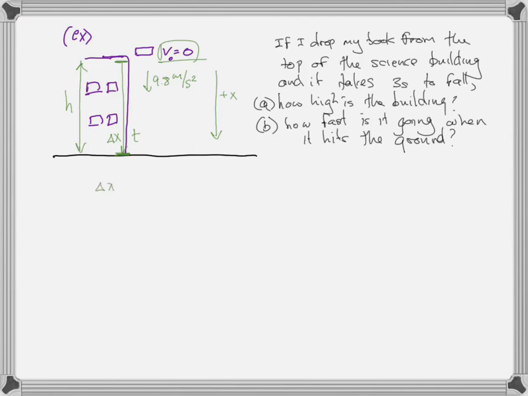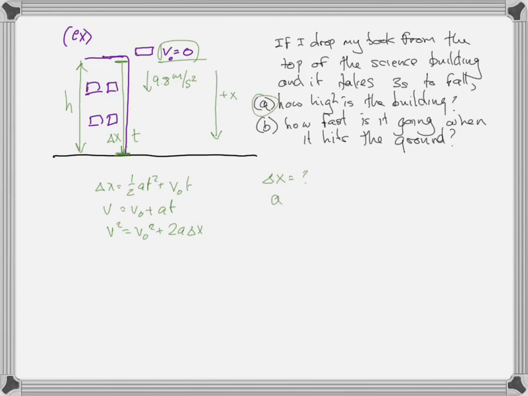Well, we know that delta x equals 1/2 a t squared plus v0 t. We know that v equals v0 plus a t. We know that v squared equals v0 squared plus 2a delta x. Okay, so those are our three kinematic equations that we use. And then we identify what we know and what we don't know. Do we know what delta x is? And the answer is no. That's actually what we're asking in part A. So we don't know what delta x is, but we do want to know it.